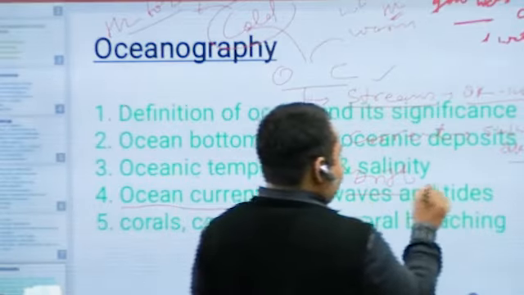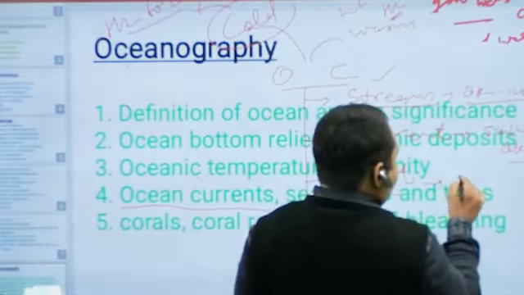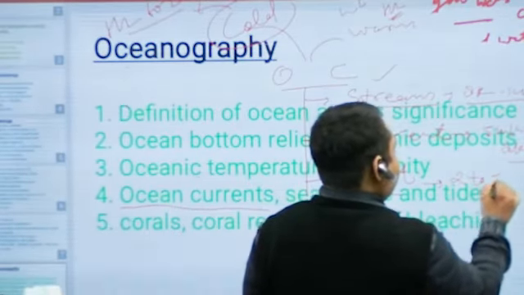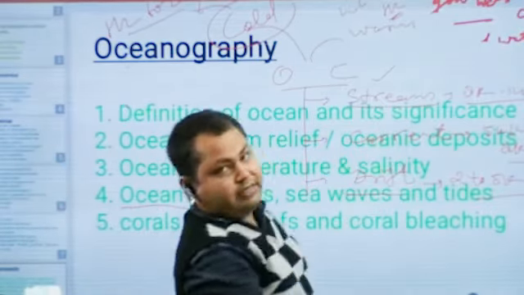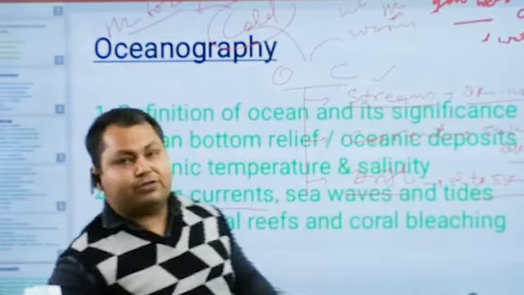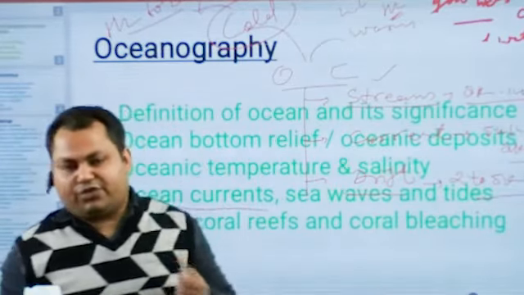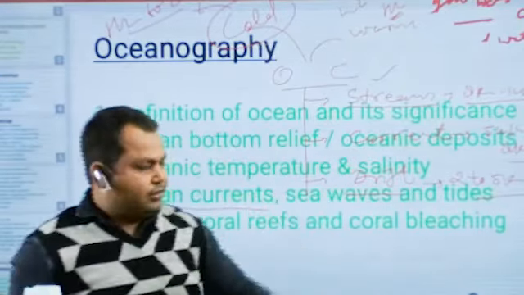And if the velocity is below 5 kilometers per hour, around 2 to 5 kilometers per hour, then it is called a drift. We have examples of drift also, such as the North Atlantic Drift or the West Wind Drift in the Southern Ocean. The North Atlantic Drift is in the northern part of the Atlantic Ocean.